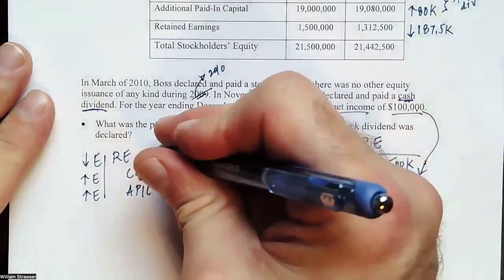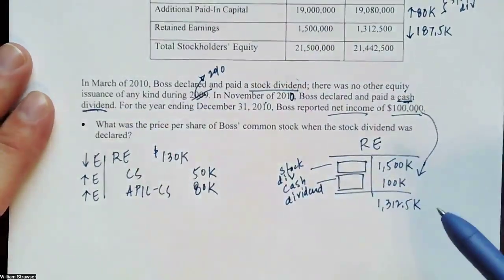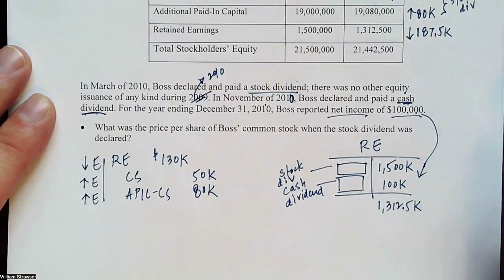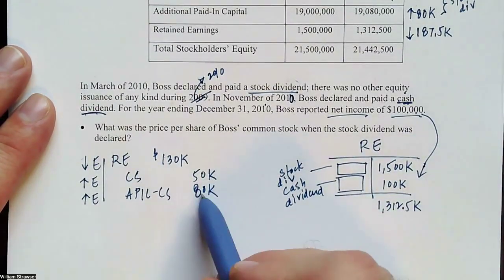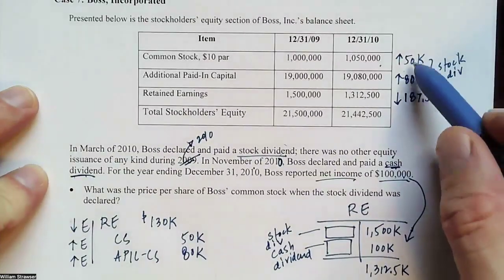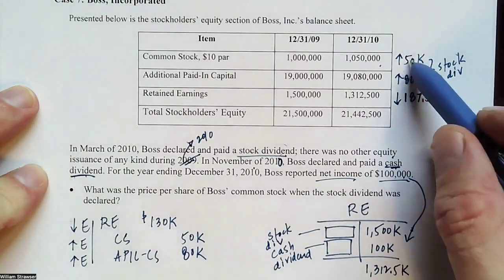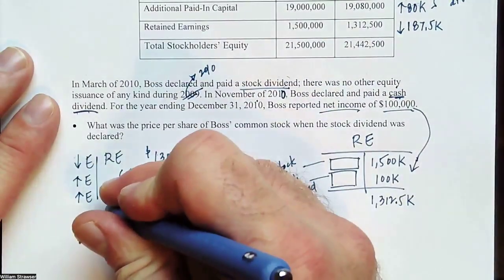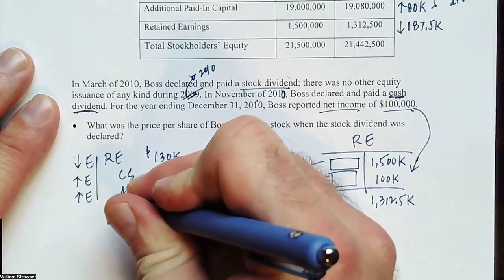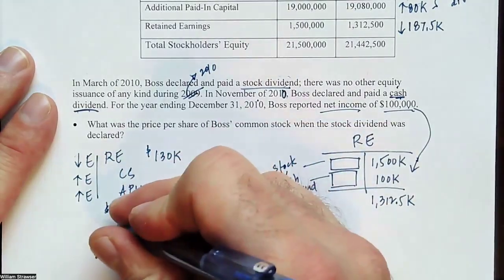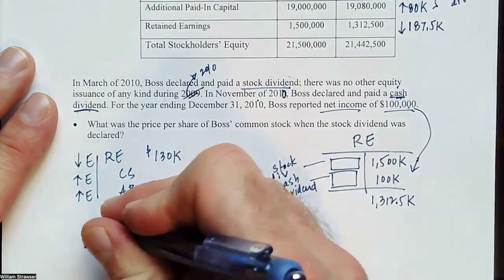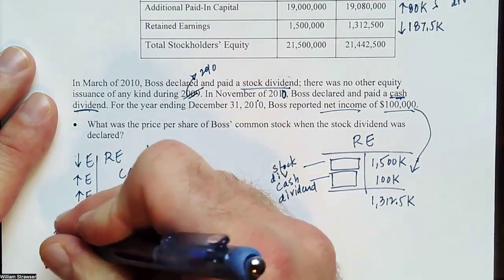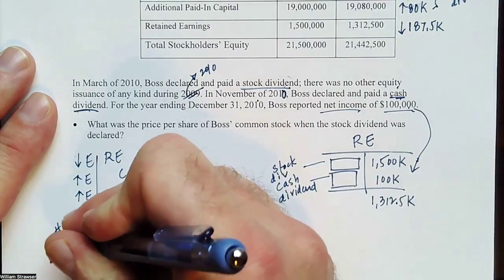Now, to get at the price, right, we can only get a price per share if it's a small stock dividend, which we're pretty sure it is because there was a move in APIC. If it was a large stock dividend, there wouldn't be a move in APIC, just a move in common stock. So we take the 130,000 and divide it by the number of shares issued. Can we determine the number of shares issued with the stock dividend?